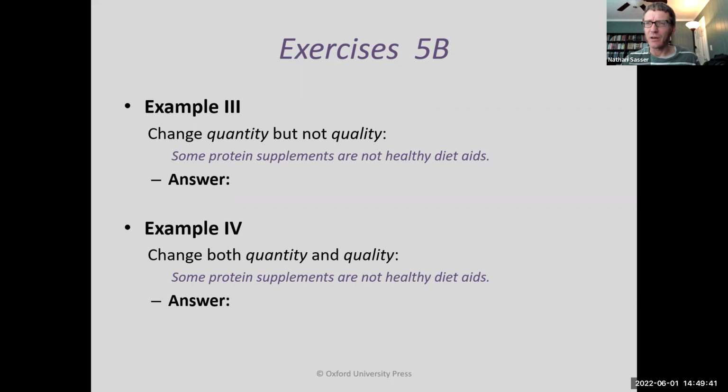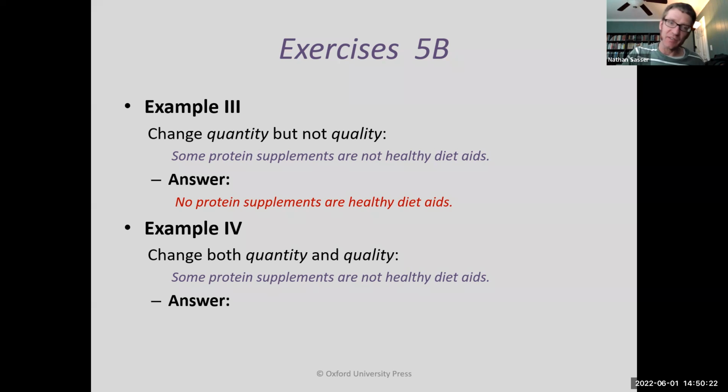I mean, we don't typically talk about "all S are not P." What do we say instead? That's equivalent to saying no S are P. In other words, if you change the quantity but not the quality of this categorical proposition, you get: no protein supplements are healthy diet aids. The way I said it was, all protein supplements are not healthy diet aids. Those are equivalent. I find it helpful to know that "all are not" is equal to "none are."